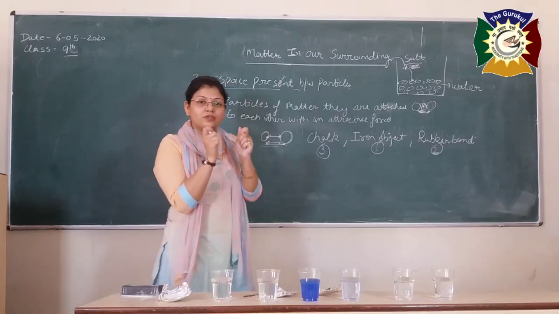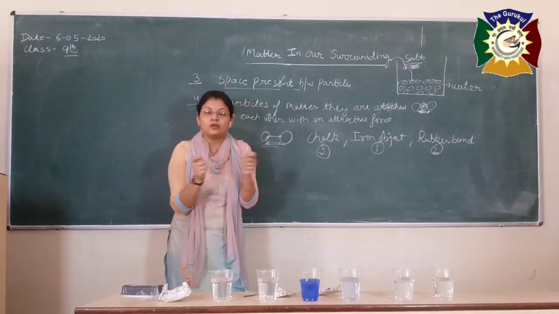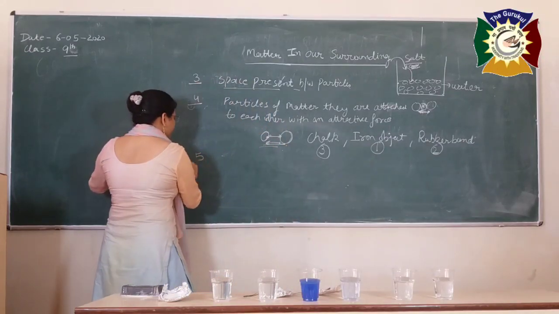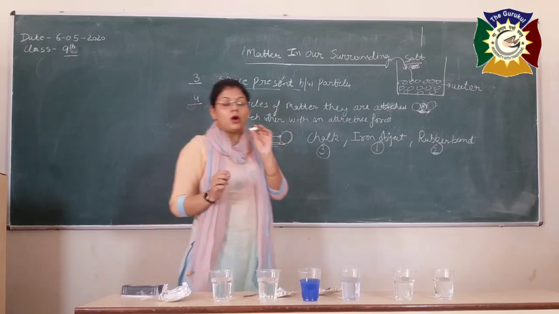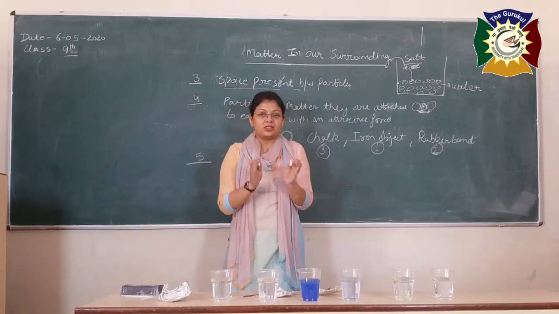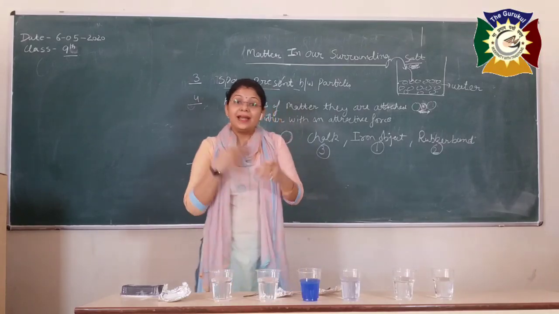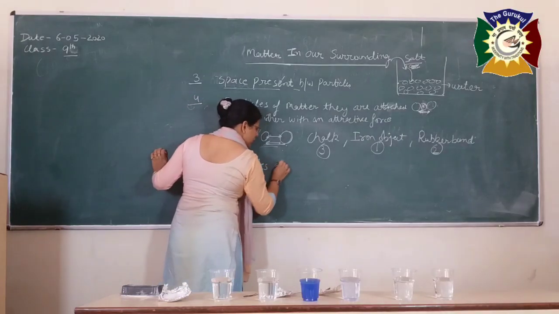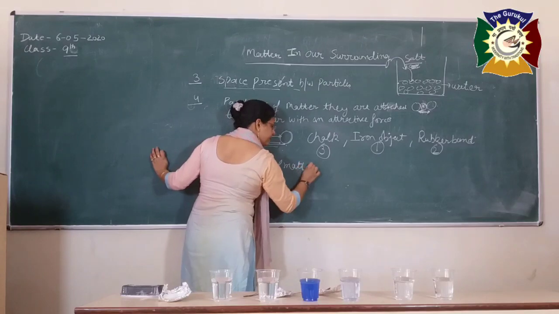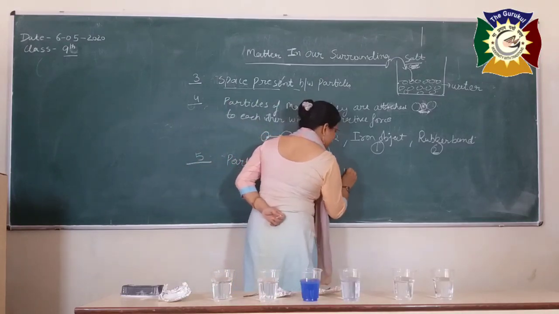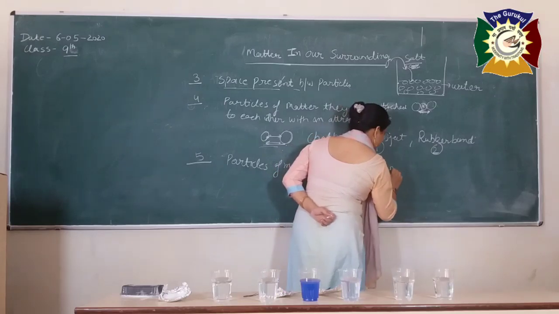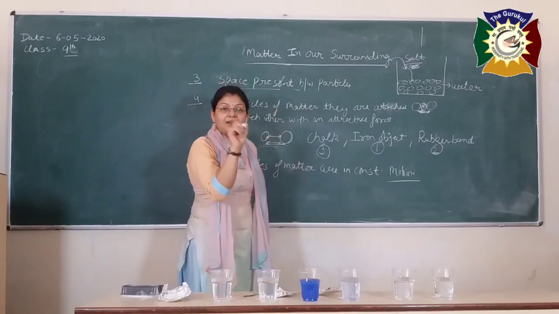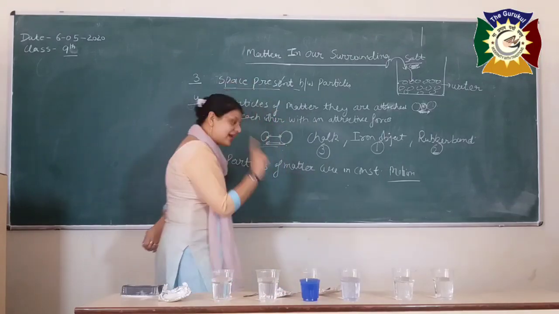That means there is a force of attraction between the particles, and the strength of this force of attraction depends upon the nature of the particles. Very good. So now the fifth point. Are the particles of any metal stable and constant, or are they continuously moving, dynamic in nature? So the particles of metal are in constant motion. Are in what? Constant motion. That means each and every particle of metal is constantly moving, is dynamic in nature.